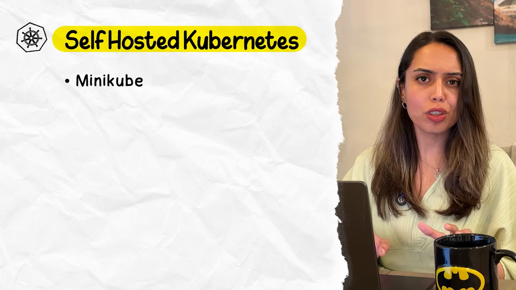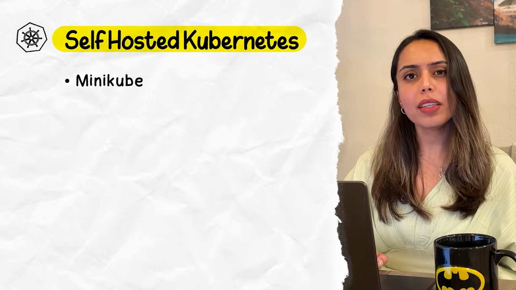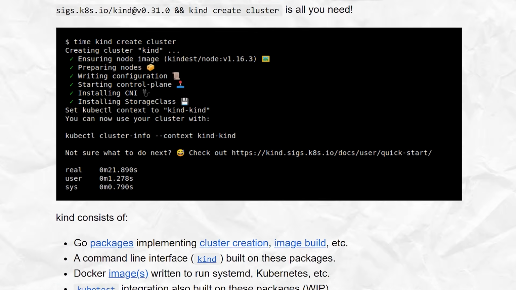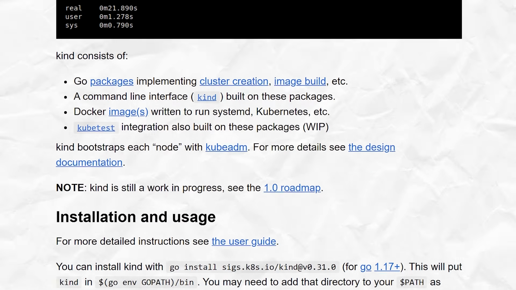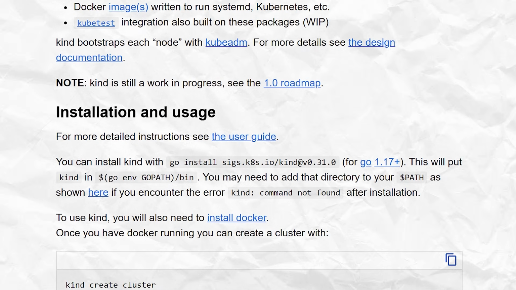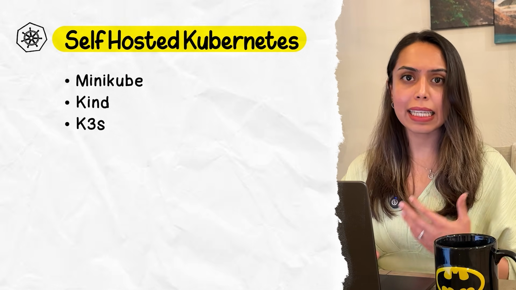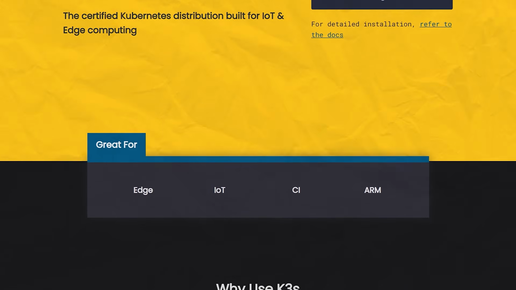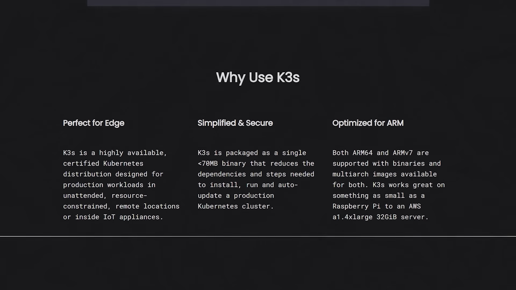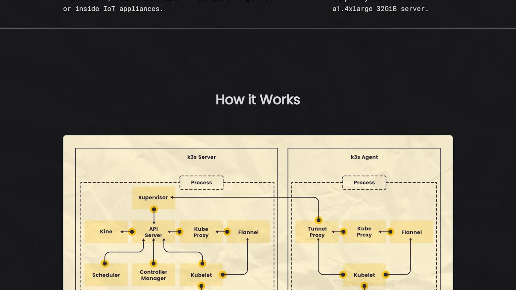It makes you feel closest to how the real cluster works. The next one is Kind. It's a short form of Kubernetes in Docker. It runs the cluster inside a Docker container instead of a VM. It's pretty fast to start and lighter in weight, so very good for local testing. Then there is K3s, which is a lightweight production distribution from Rancher. It strips out a lot of bulk and runs very well on smaller machines.